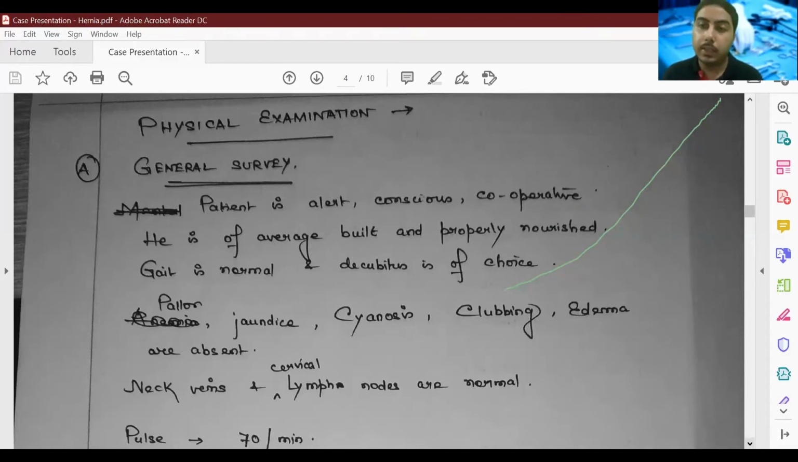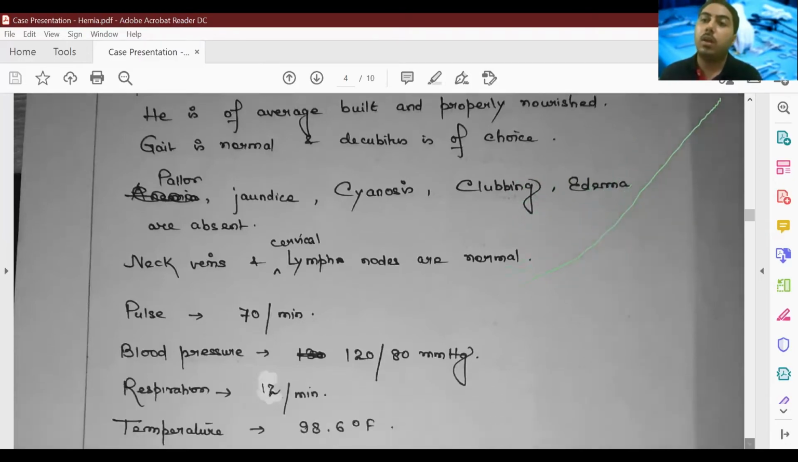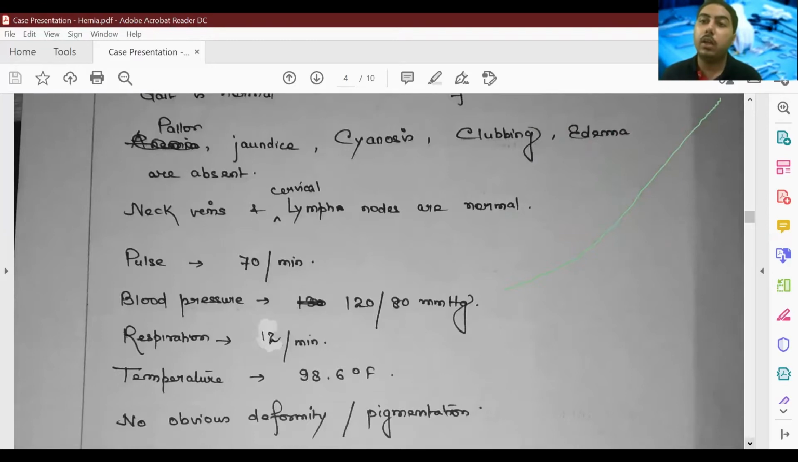Neck veins and neck glands, that is the cervical lymph nodes. You should write that neck veins are not engorged and the neck glands are not palpable. The neck veins are engorged if there is any venous stasis or increased venous pressure, and the cervical lymph nodes are enlarged in a lot of cases. It can be benign causes, it can be malignant causes. That is why we need to look at them, and they can be palpable or not palpable.